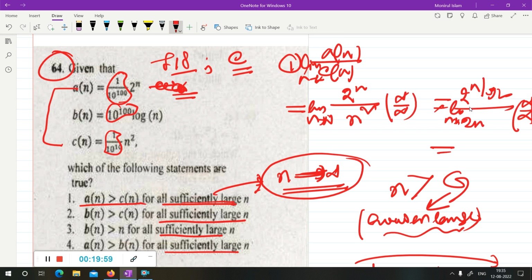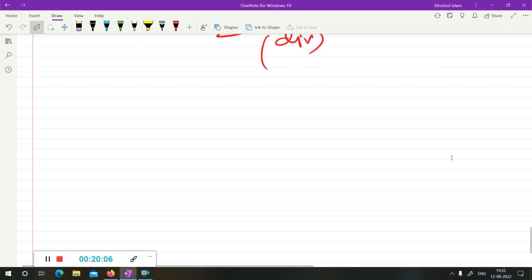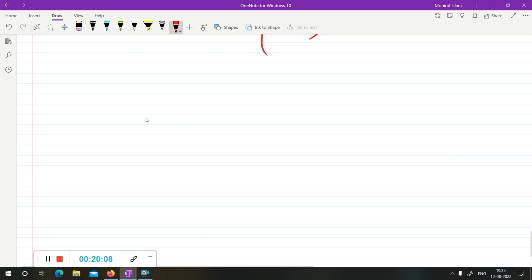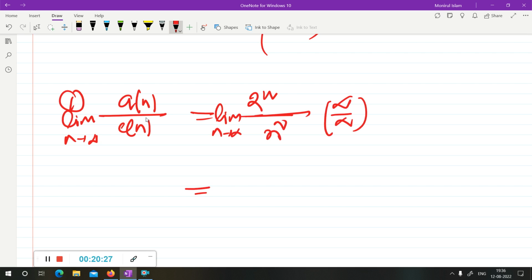First option: I'm calculating n upon cn, which is 2 to the n upon n square. It tends to infinity, so you can make this limit tend to infinity.